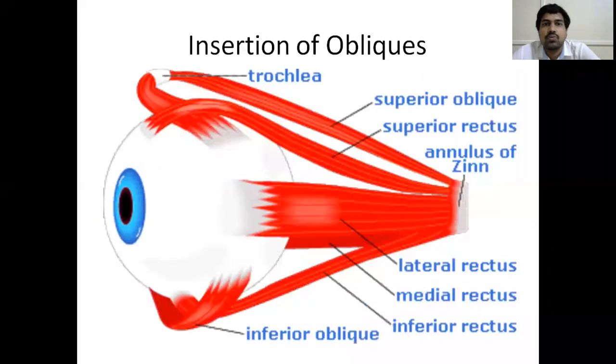Okay. So, next coming to insertion of obliques. So here you can see in this lateral aspect or this cut section. Suppose this is the equator part of the eyeball, here roughly you think, the lateral rectus muscle is inserting in front of the equator, superior rectus in front, and inferior rectus is also in front. And here you see the obliques. The oblique muscles are inserting roughly behind the equator of the eyeball. And they are also inserting in an oblique pattern.